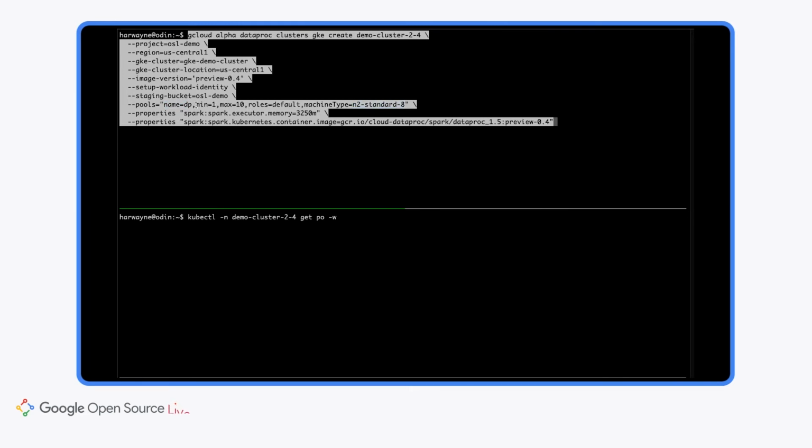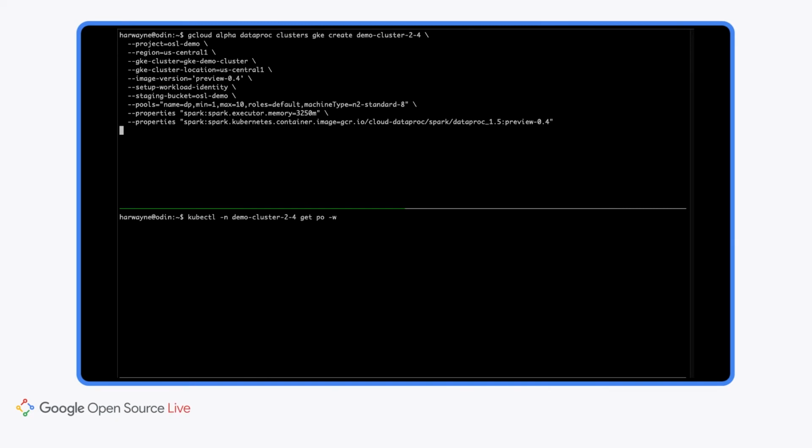I want an auto-scaling group between 1 and 10 of them to be used for all my different forms of computation. This includes my Spark driver, my Spark executor, and any controllers that also have to be run. I also happen to be granting every executor a little over 3 gigabytes of memory, and I'm telling it this is the Spark container that I want it to use. Because this is the Dataproc 1.5 container, this corresponds to Spark 2.4. So we can go ahead and get that started. And just down below, we can set up a watch on that particular Kubernetes namespace, and we can see pods get created as our cluster is being generated.